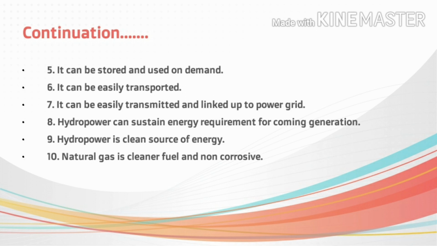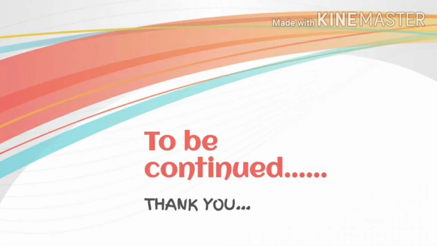Next is hydropower as a very clean energy resource. That's because it does not involve any combustion or burning activities, and there is no emission of any kind of greenhouse gases. That's why hydropower is considered a very clean source of energy. Natural gas, which is a conventional source of energy, comes under the category of cleaner fuel, because a lesser amount of harmful gases are released when natural gas is burned, and it is also non-corrosive. That is because it has very high methane and low carbon content.